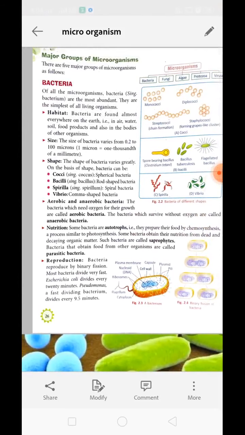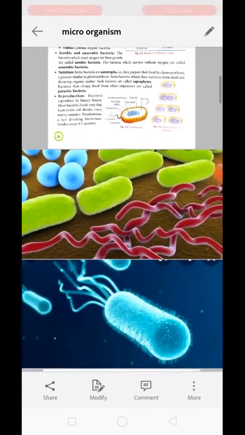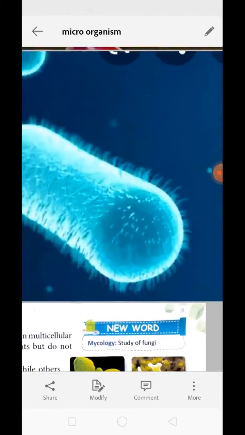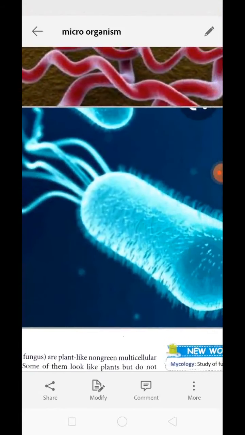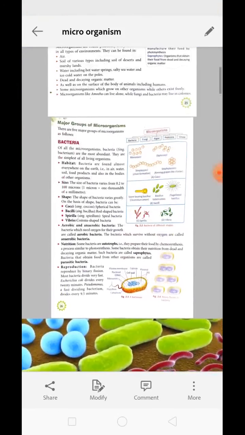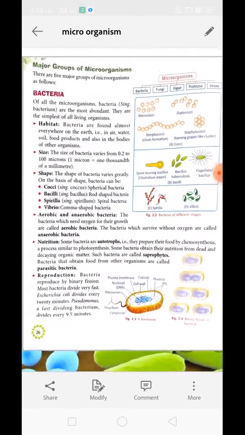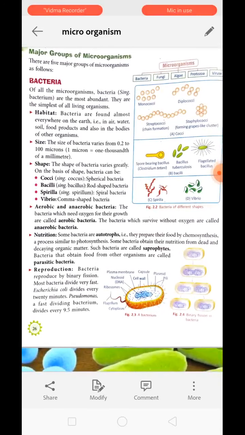The first one is bacteria. See, these are the bacteria. This is the structure of a bacterium, with lots of pili and flagella, which show its movement. Bacteria are prokaryotic organisms. Prokaryotic means bacteria do not have a well-developed nucleus. Only a circular DNA is present as hereditary material. Hereditary material means the DNA or RNA which transfers characters from one generation to another.